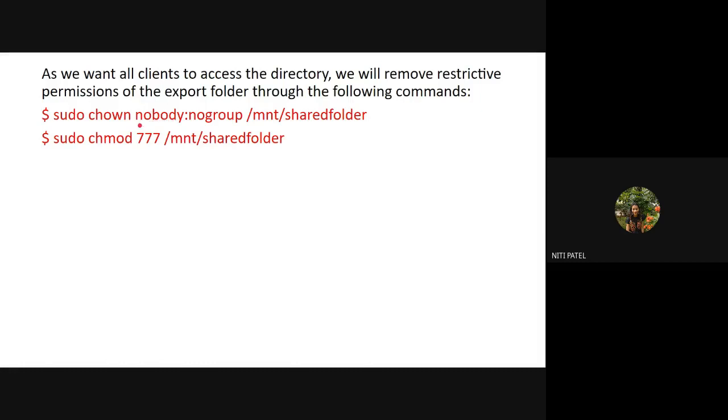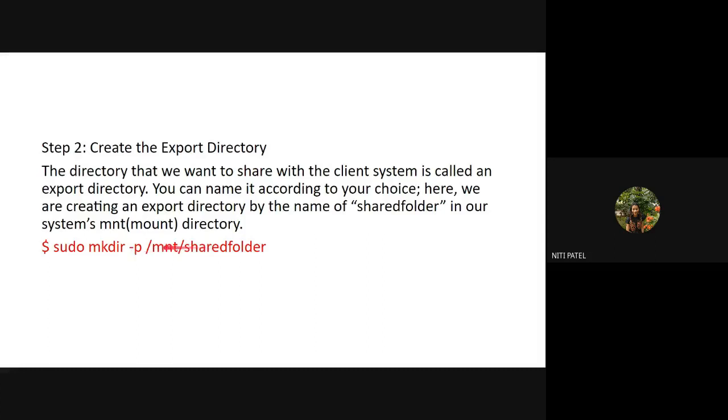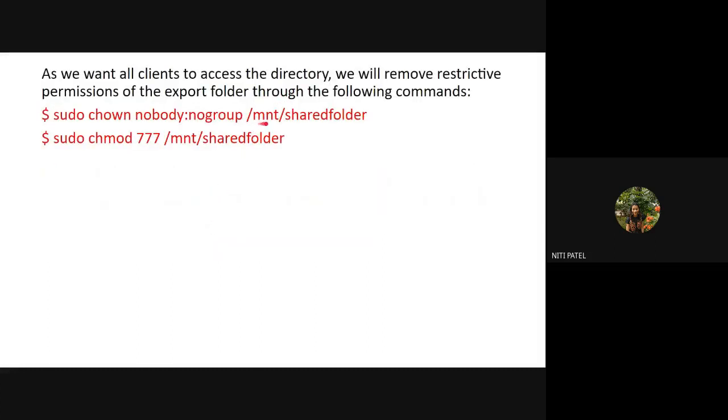Okay. What that means is nobody for user and no group, assigned to none of the groups. I am changing this ownership for the particular file which was just created, that is the /mnt/share folder. So this share folder can be downloaded by anybody and could also be downloaded by any particular group.